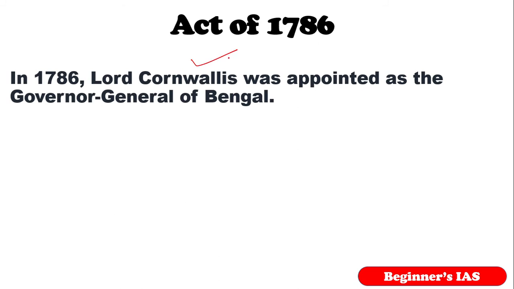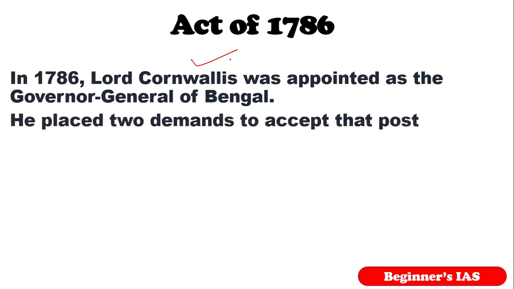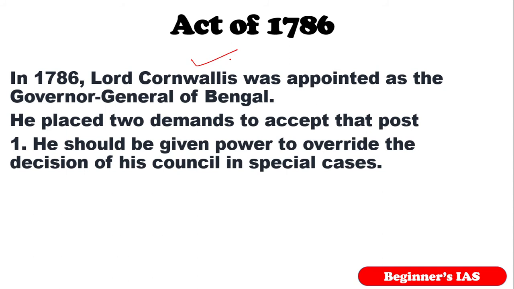To accept the post, he just put forward two demands. What are they? See, he should be given more powers to override the decision of his council in special cases. So that is very important. He should be given more powers. Suppose this Governor General's Council takes some decision, he, the Governor General of Bengal, needs more power to override such decisions made by the council in special cases, and also note that it is not in normal circumstances.